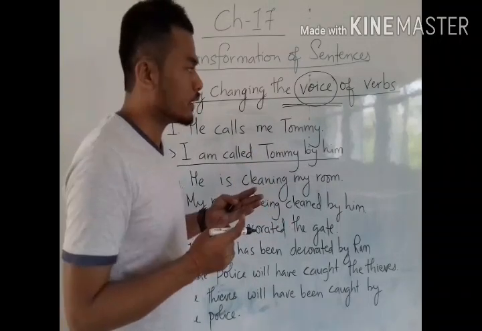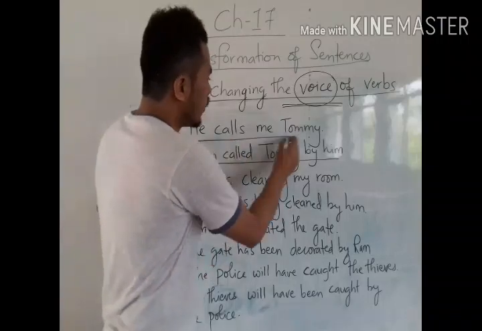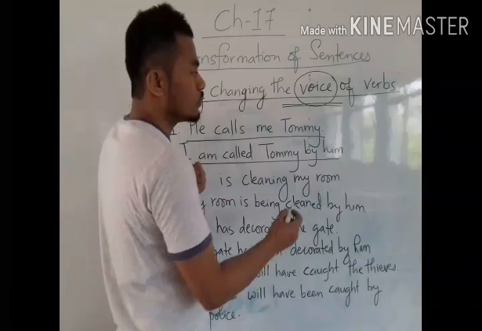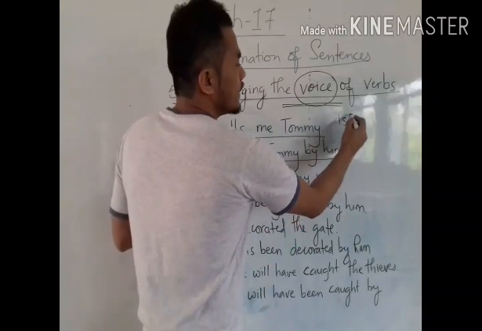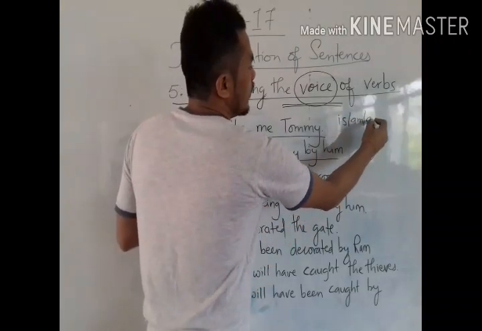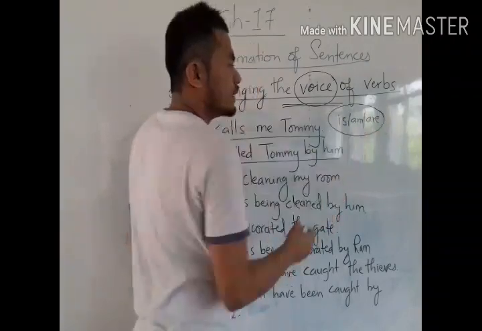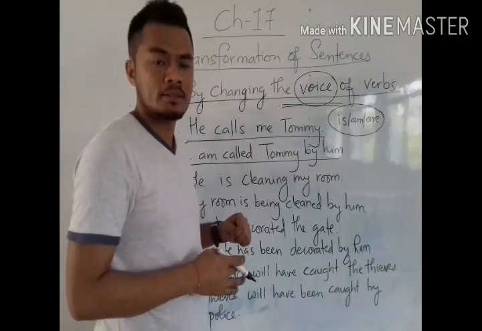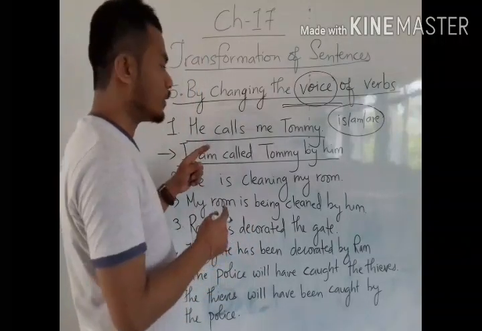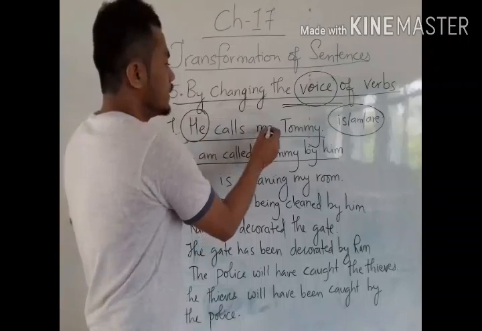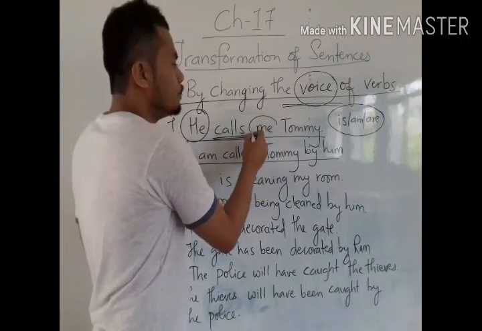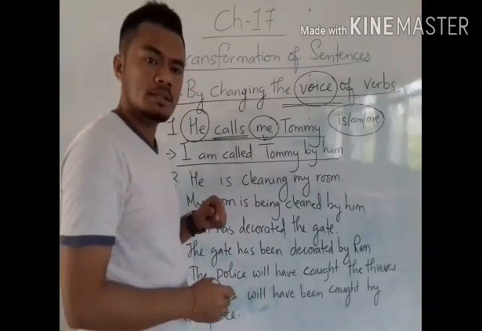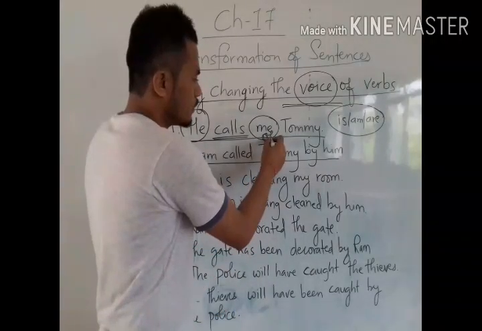So it depends upon the tenses. He calls me Tommy. So this is simple present tense, so is, am, or are. We use either is, am, or are if the sentence is in simple present tense. Okay, see here. He calls me Tommy. So he is the subject here, calls is the main verb here, me is the object here.